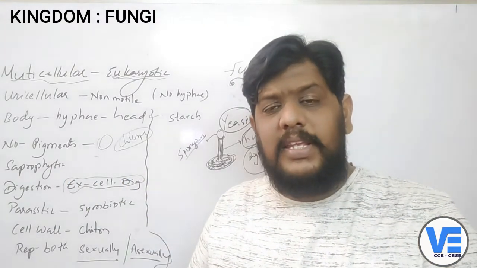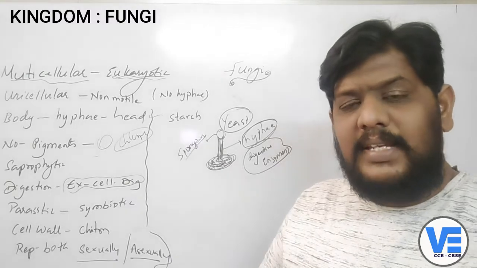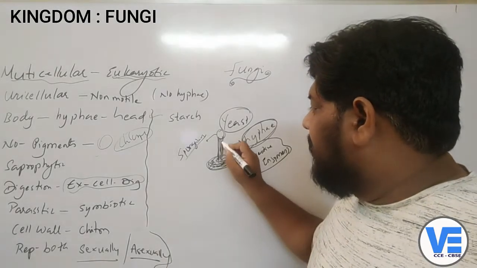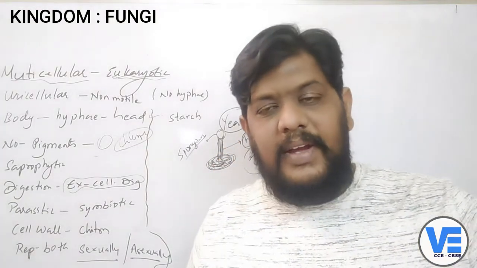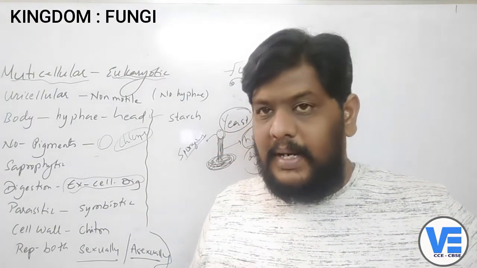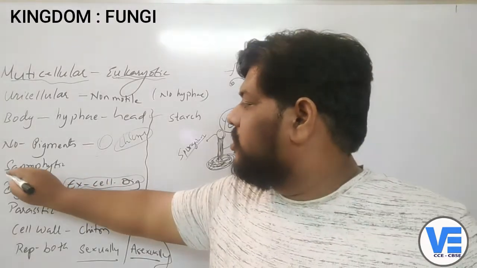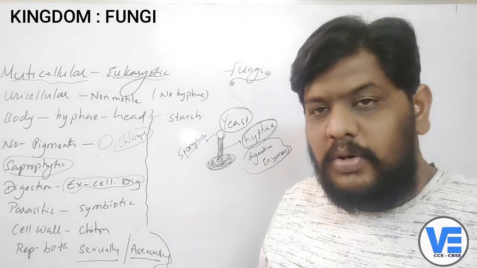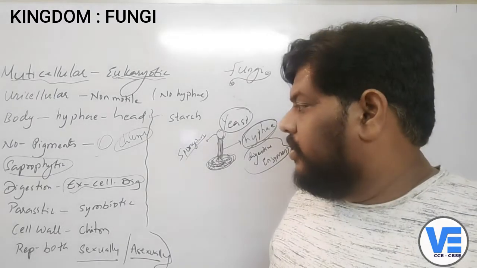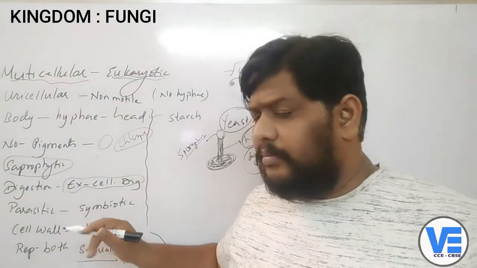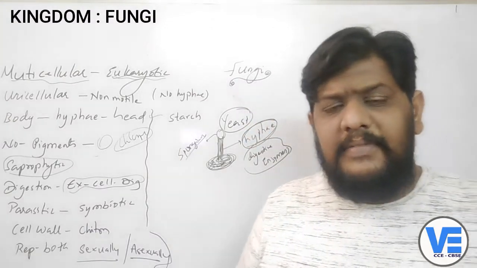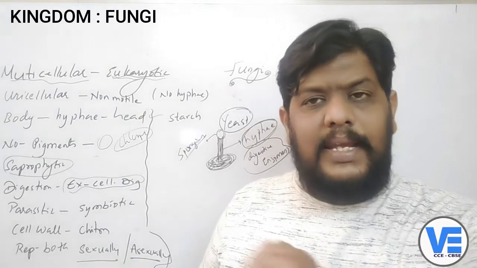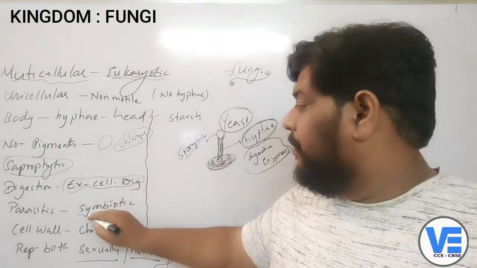Extracellular digestion means the food is digested outside the body. And then when it is completely digested, the fungi will absorb that food material. That's why this mode of nutrition is called saprophytic nutrition. Okay, children, these organisms, basically fungi, are parasitic in nature. At the same time, they are symbiotic in nature.